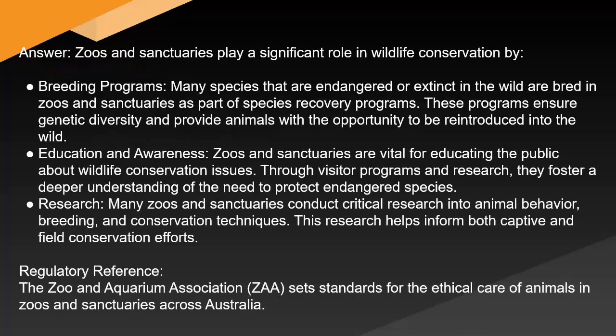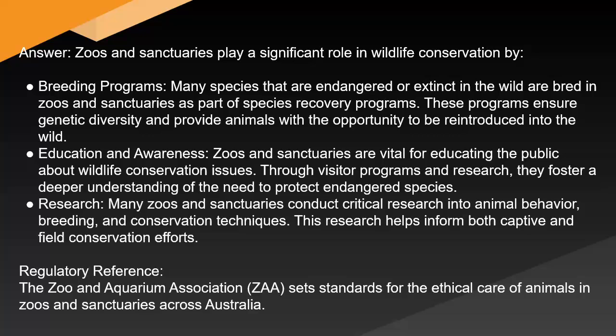Answer: Zoos and sanctuaries play a significant role in wildlife conservation by breeding programs. Many species that are endangered or extinct in the wild are bred in zoos and sanctuaries as part of species recovery programs. These programs ensure genetic diversity and provide animals with the opportunity to be reintroduced into the wild. Education and awareness. Zoos and sanctuaries are vital for educating the public about wildlife conservation issues. Through visitor programs and research, they foster a deeper understanding of the need to protect endangered species.